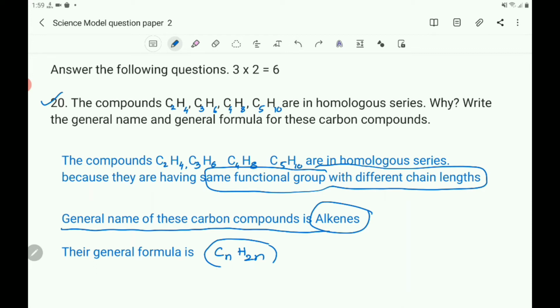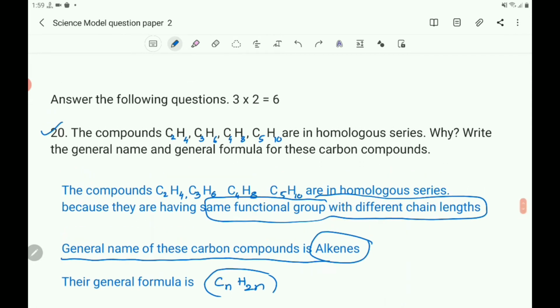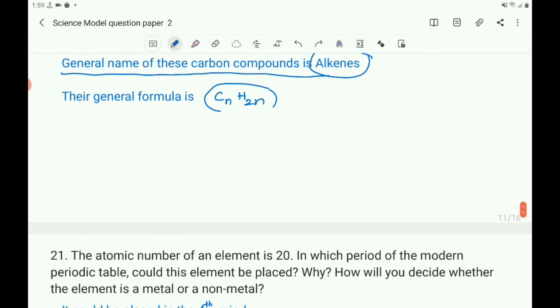Here you observe, 4 is double of 2, 6 is double of 3, 8 is double of 4 and 10 is double of 5. So generally you can say that the general formula of alkenes is CnH2n. This is the answer for the 20th question.